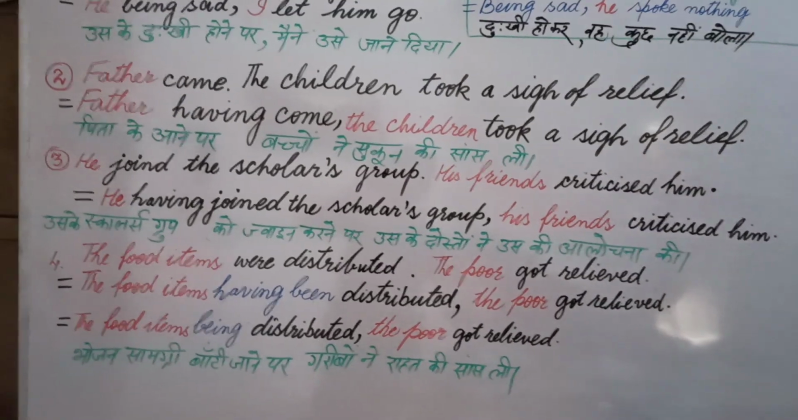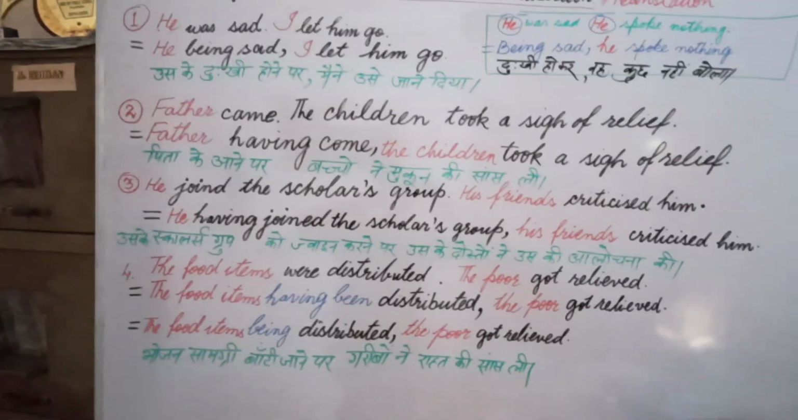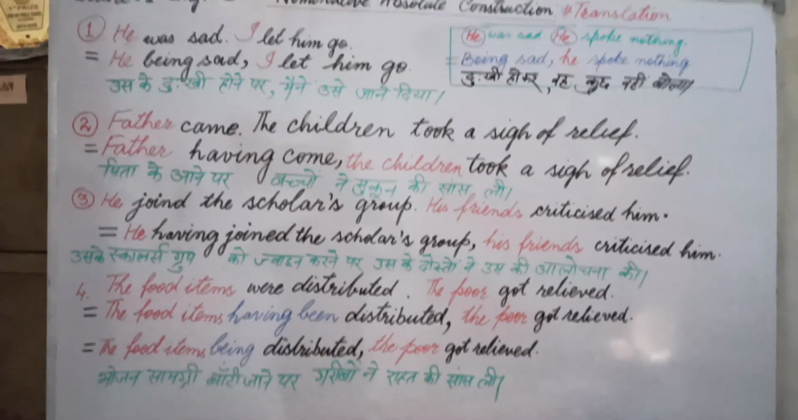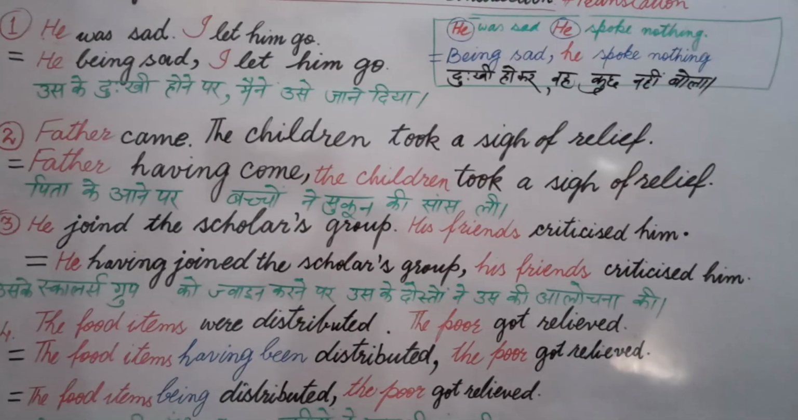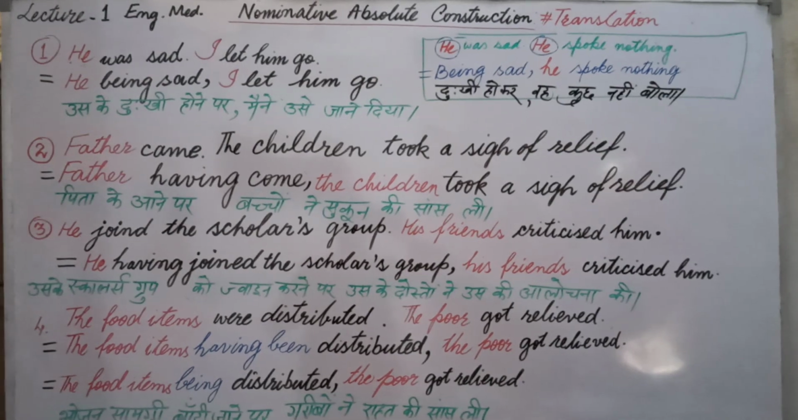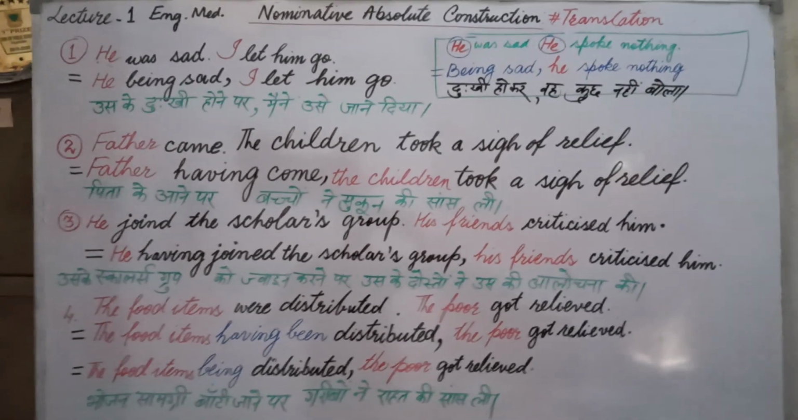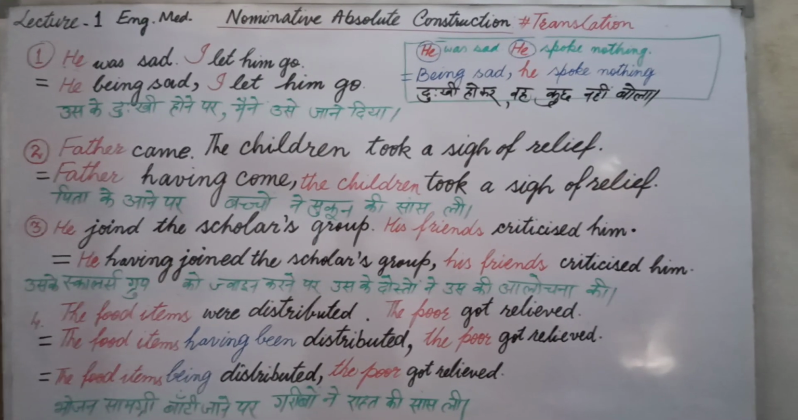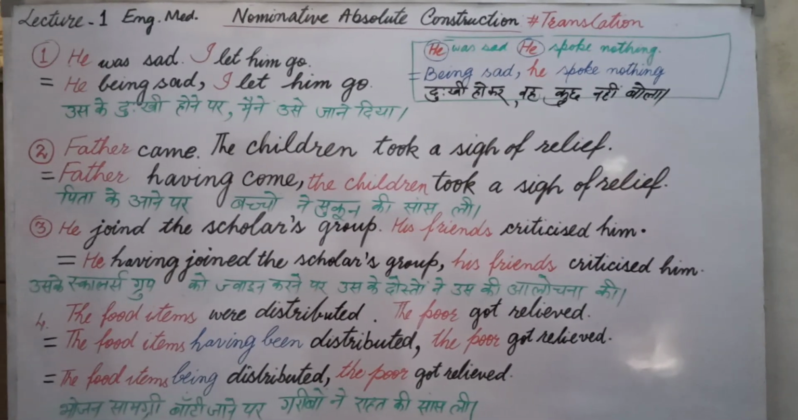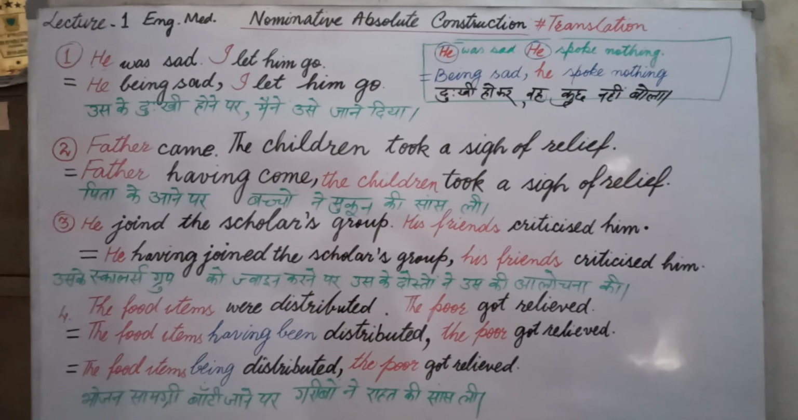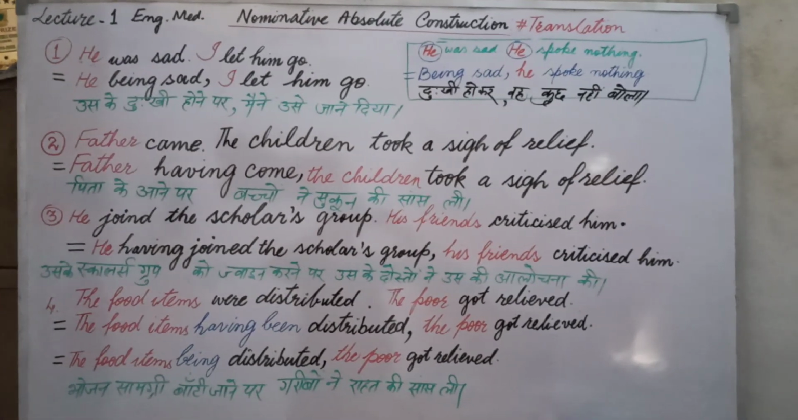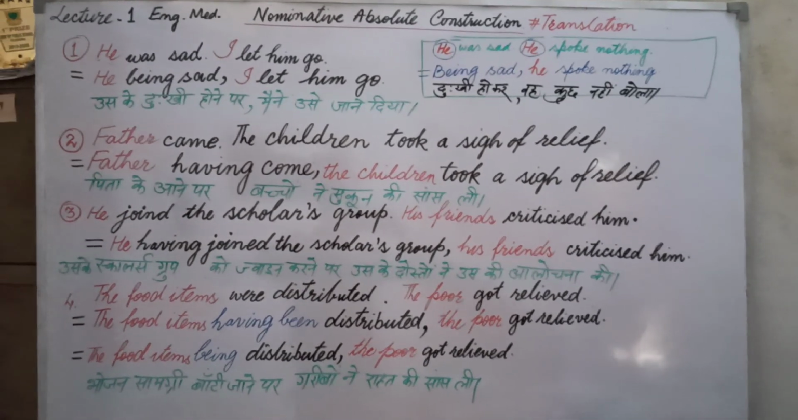Students, in this way you can think in Hindi, and whatever you can think in Hindi, it is very easy to translate into English. If you go through the related lectures of the same topic, nominative absolute construction, you can understand it through translation and synthesis also. So please go through all the videos to understand it properly. Thanks.